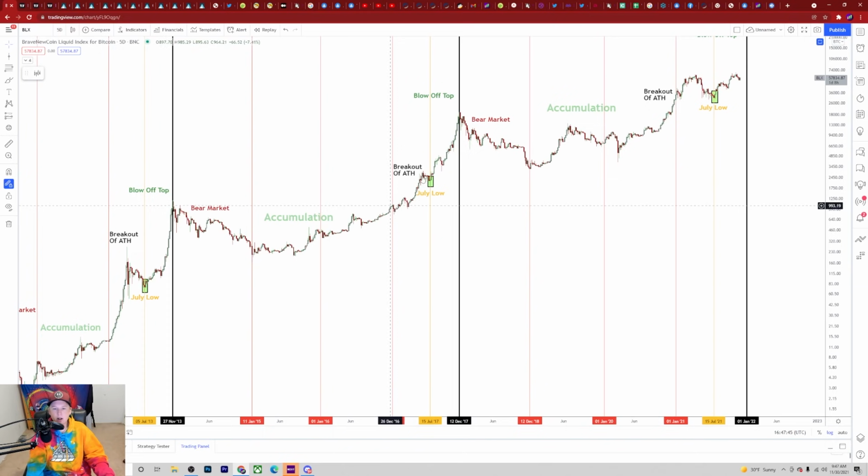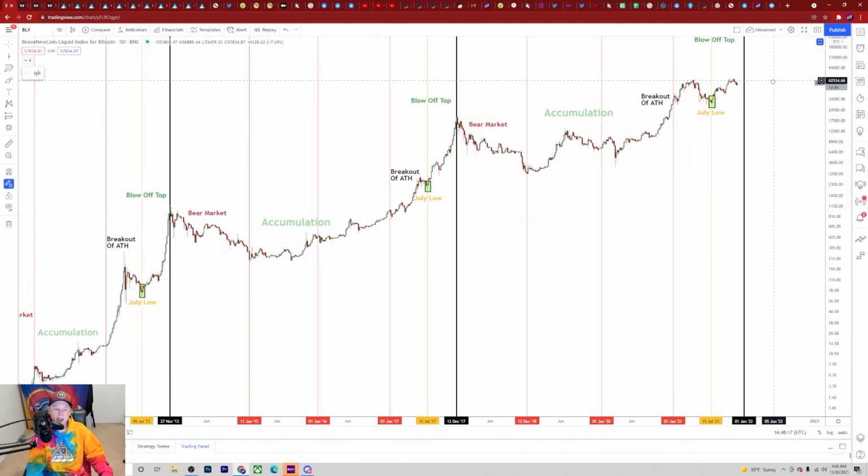In that final calendar year into the blow-off top, we saw this July low, and then what we saw after that was Bitcoin made 1 more big higher high. It made a new all-time high, pulled back, retested the previous all-time high, and then kept going up into price discovery. By this point in the year, Bitcoin was already up at $8,000, $8,500 approximately. And so Bitcoin was already at the point of its blow-off top in 2017. We saw that in both 2013 and 2017.